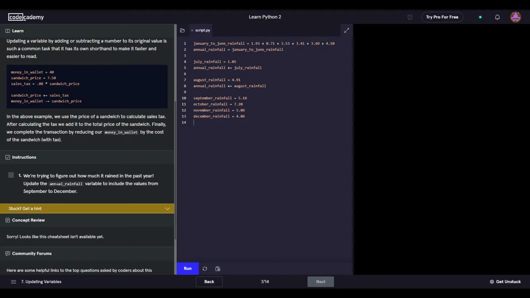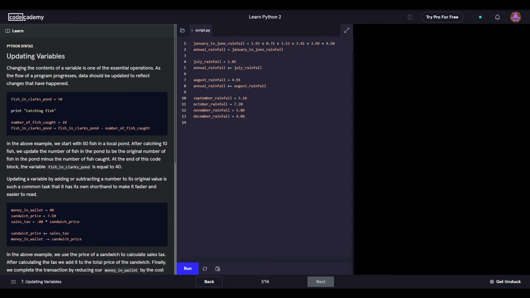Yeah, I assume we just make annual rainfall equal to that plus this plus this plus that. But if you do 515 plus 720, does it actually add it up, or does it just make 515720? Not sure, because these aren't ints. Yeah, you don't actually declare the variables here. That's so weird. That makes no sense. I guess there's no quotation, so I assume that's just an integer. I guess it's a double. We probably skipped that part. I should have read through that, but I did not.